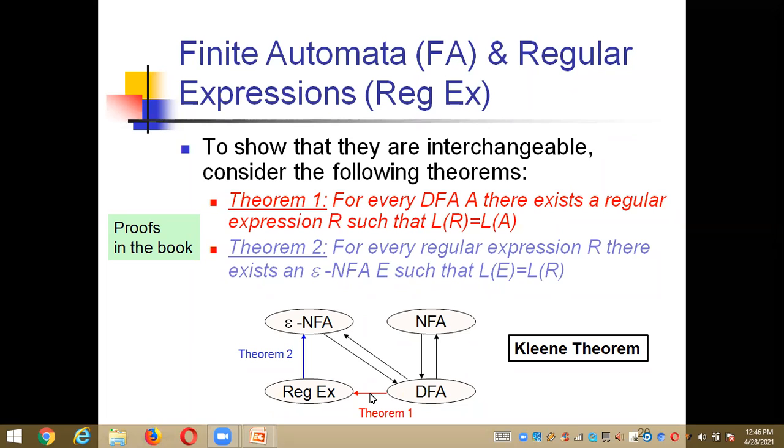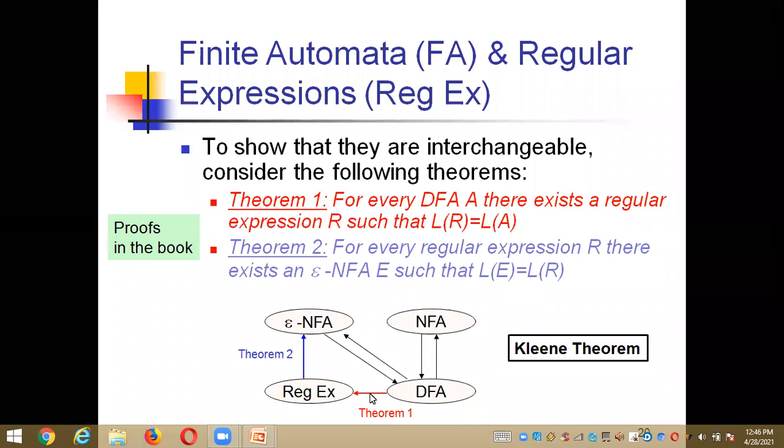So for that, we are showing the statements of theorem 1 and theorem 2, that both finite automata and regular expressions are interchangeable. With the diagrammatic representation, I'm showing you where it is going to be implemented. From DFA to regular expression, we are implementing the statement of theorem 1.